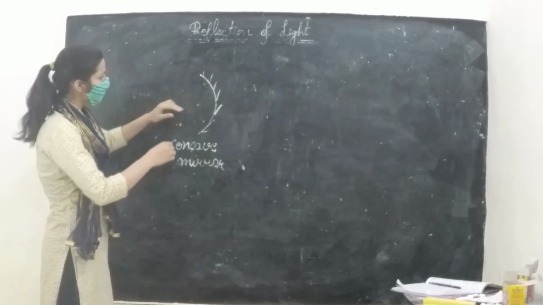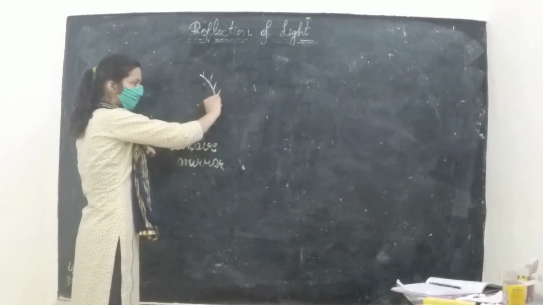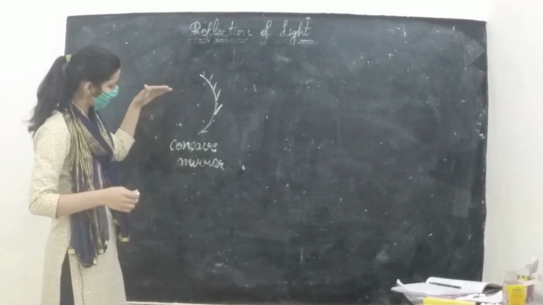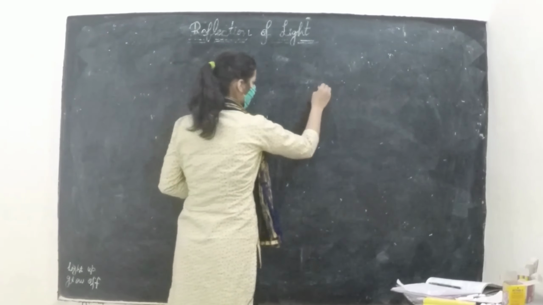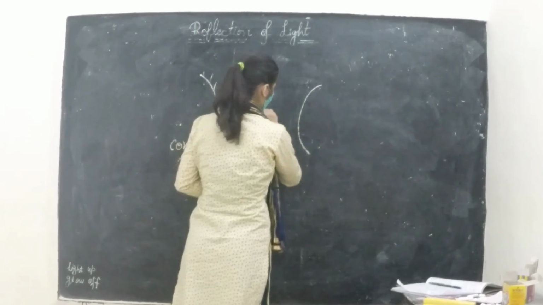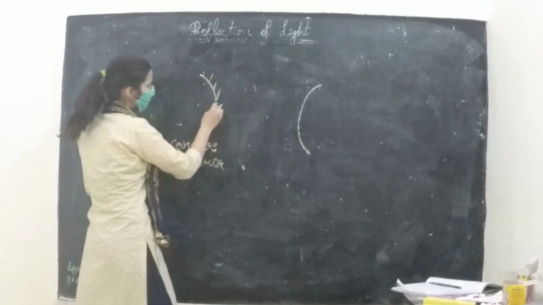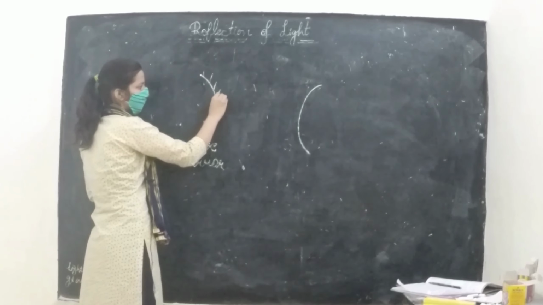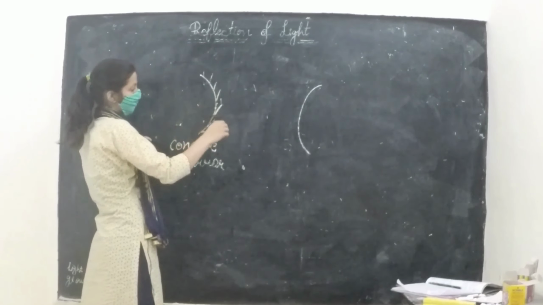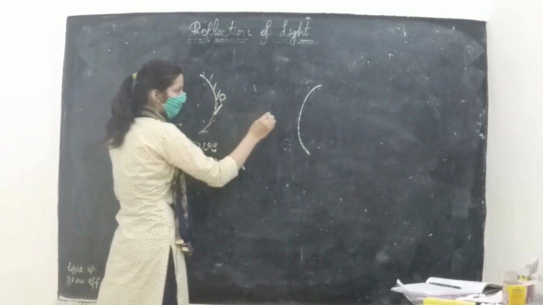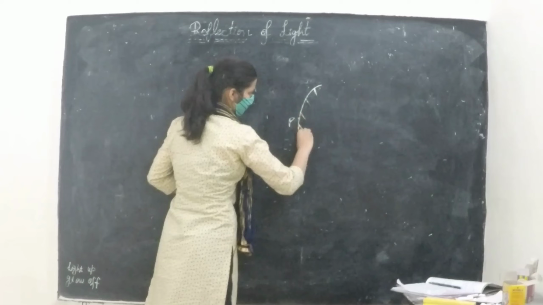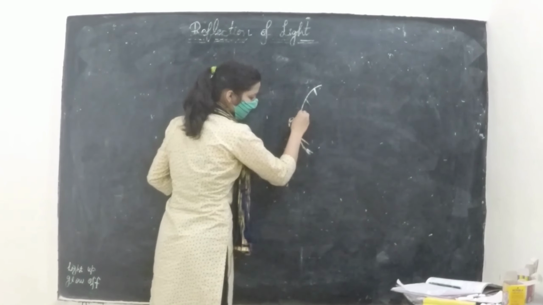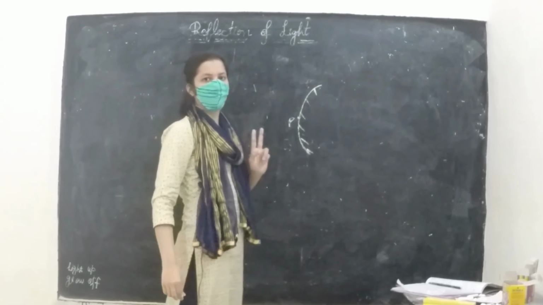The midpoint of this mirror, in both cases, in the concave mirror and in the convex mirror, is known as the pole. It is represented by the capital letter P. And the second term is center of curvature. Now what is center of curvature?